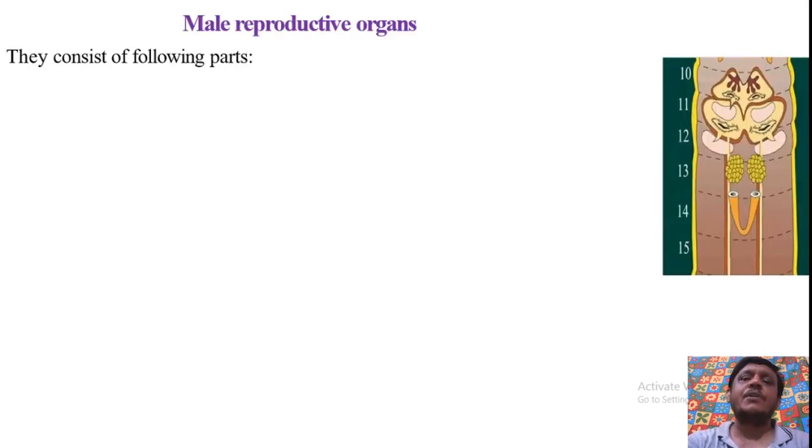The male reproductive organs consist of two pairs of testes, then one pair of testis sac, then two pairs of seminal vesicles, then two pairs of seminal funnels, may be called as spermatic funnels, then two pairs of vasa deferentia, one pair of prostate gland, two pairs of accessory glands, and one pair of male genital pore.